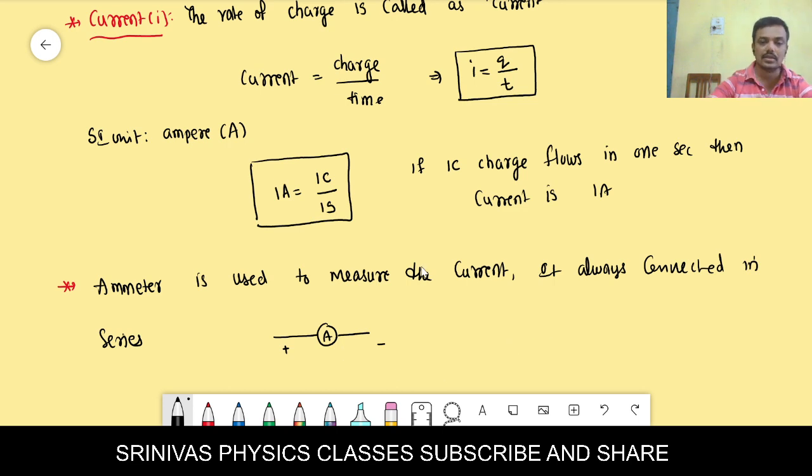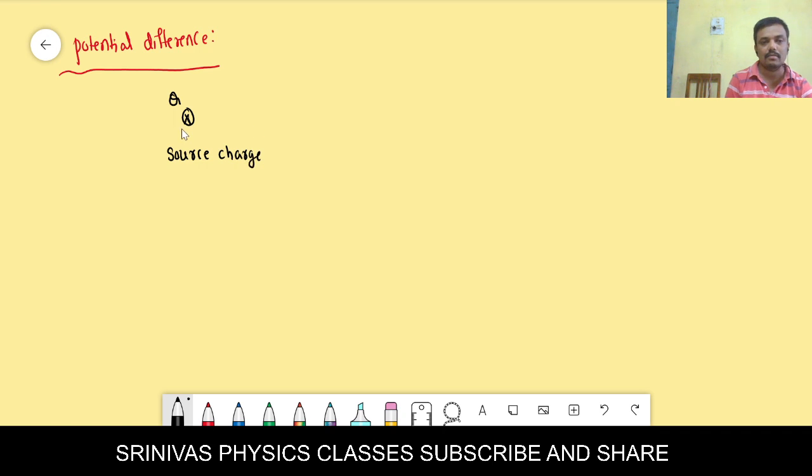Okay, right. Let's go for the potential. What is potential and potential difference? What is potential difference? For example, this is a capital Q charge. It is the source charge. It can produce the electric field. Now I am bringing some other charge around the capital Q charge. Its effect exists up to a certain region. That region is called the electric field.